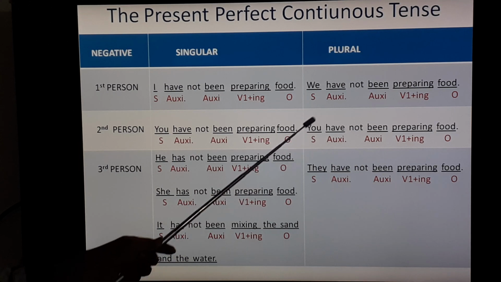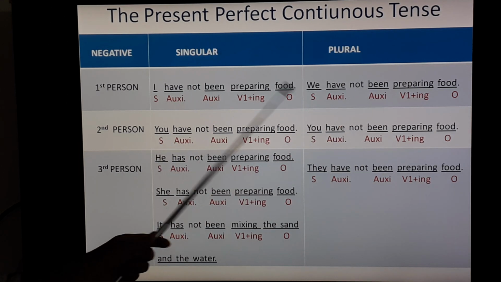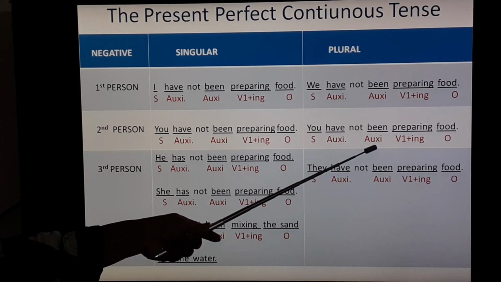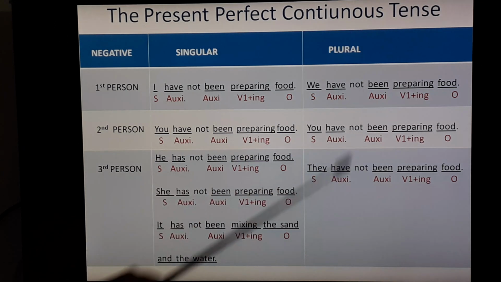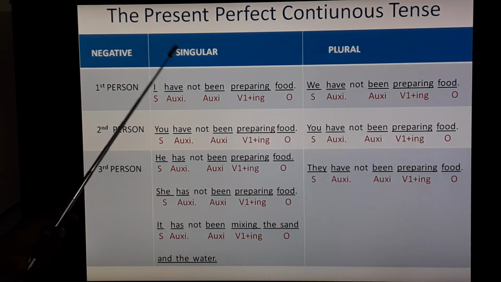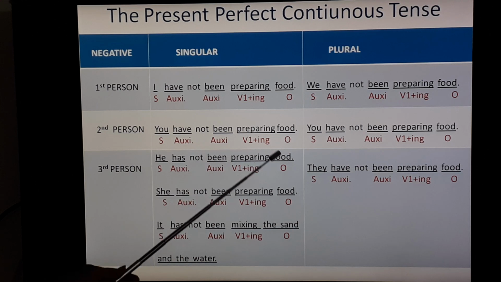You, subject. Have, auxiliary verb. Not is given because negative sentence. Been, auxiliary verb. Preparing V1 plus ing and food, that is an object. Third person singular, he. He has not been preparing food.